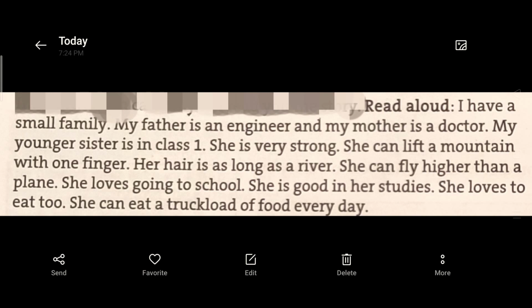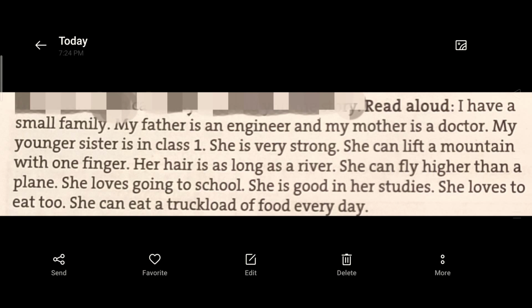She can lift a mountain with one finger. Her hair is as long as a river. She can fly higher than a plane. And she can fly also.